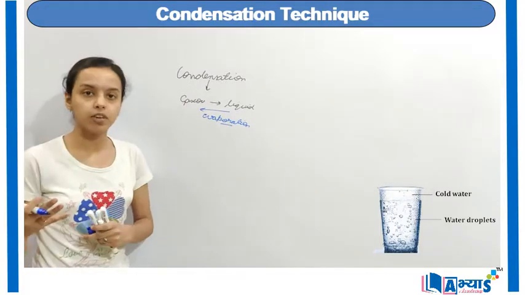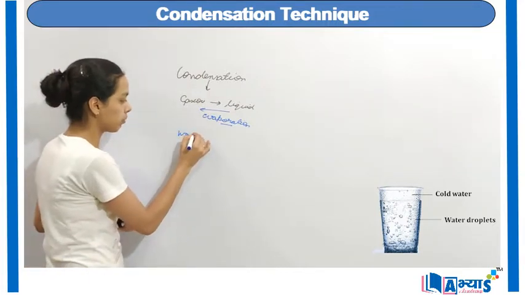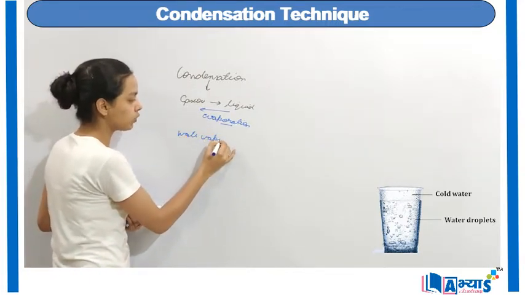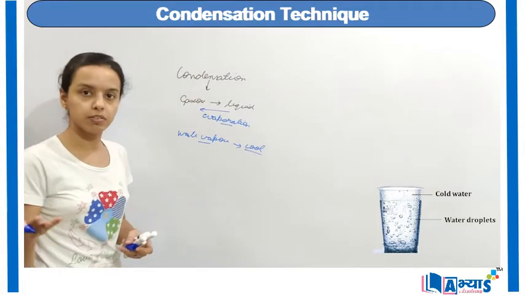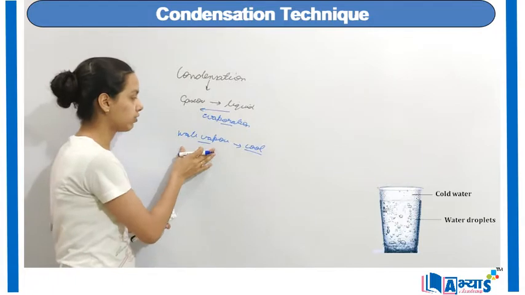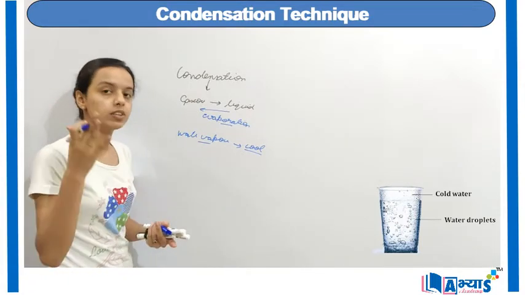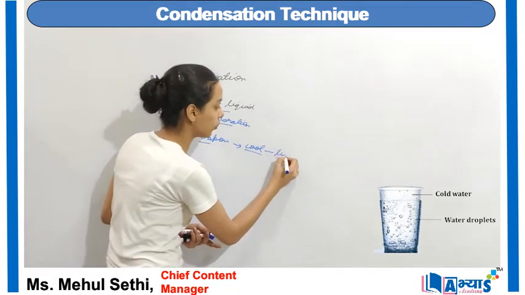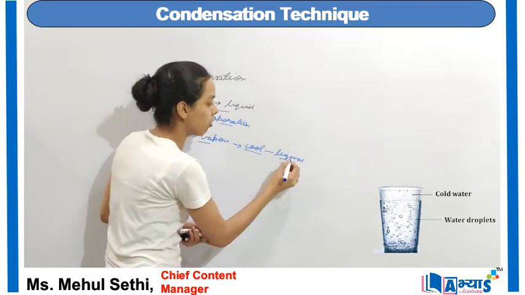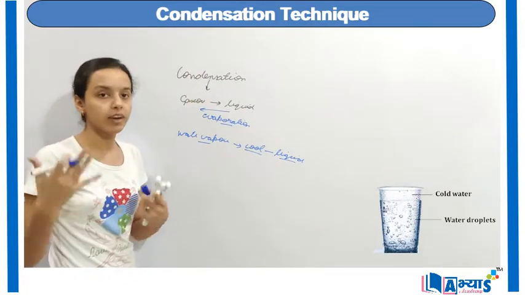Whenever we have water vapors in the atmosphere, as soon as the water vapor comes into contact with any cold surface, or any cooler environment, they condense. Whenever they condense, they will convert back from the gaseous state to the liquid state. That means they will form the state of water. Now when they have formed water, they are quite visible to us.